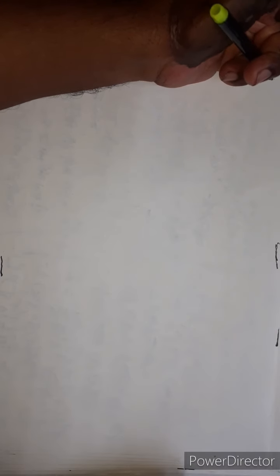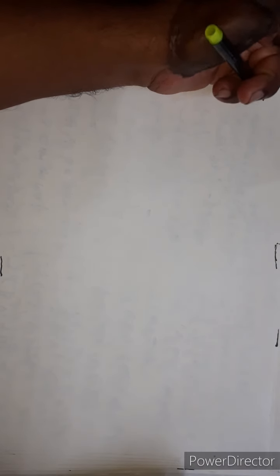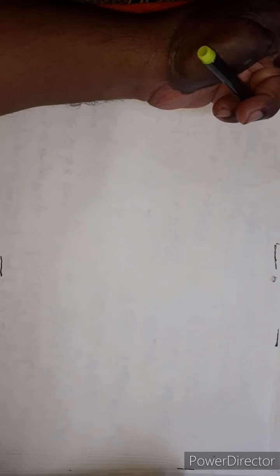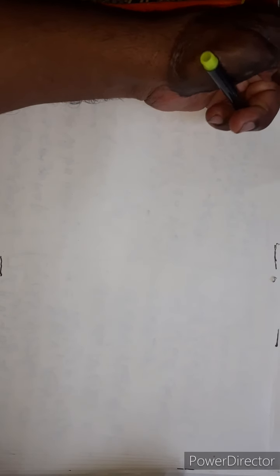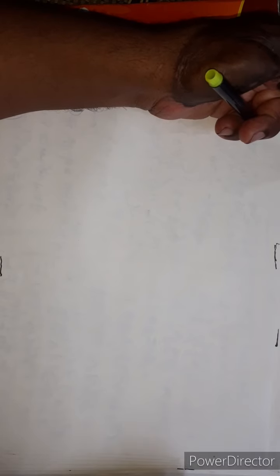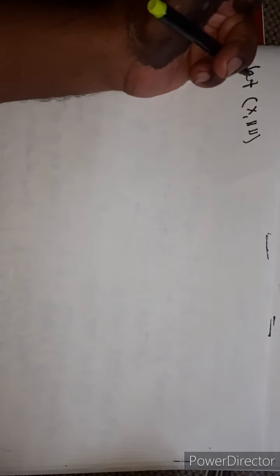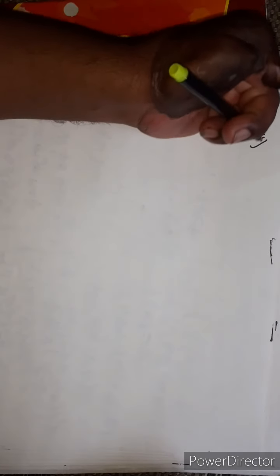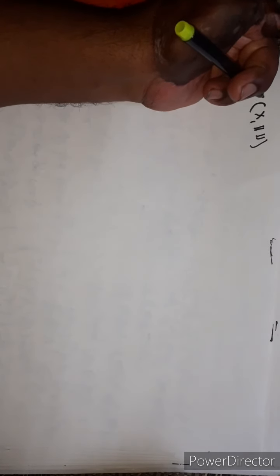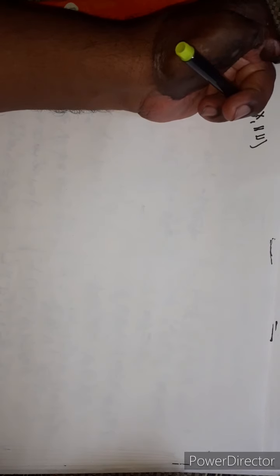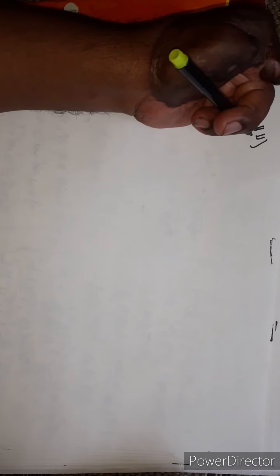Now let (X, norm) be a normed linear space. It means X is a vector space with a function norm defined on it.